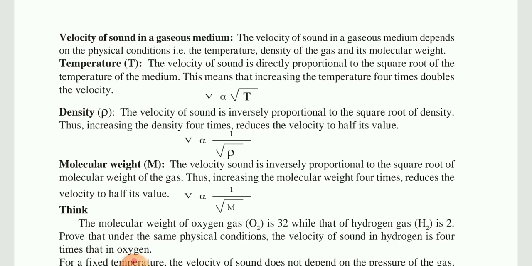This means that increasing the temperature 4 times doubles the velocity. If you increase the temperature 4 times than the normal temperature, then velocity will become double.